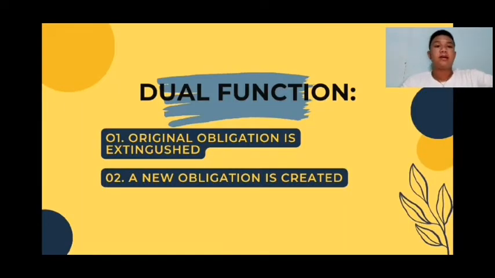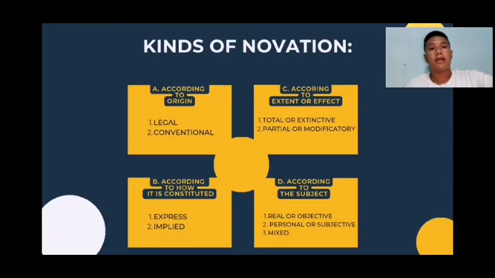So, novation has a dual function. Number 1, the original obligation is extinguished. So, kaya andito siya sa extinguishment of obligation kasi nga ang original obligation ay na-extinguish. Number 2, a new obligation is created. So, yung novation is the most unusual mode of extinguishing an obligation, kasi nga, it is the only mode whereby an obligation is extinguished and a new obligation is created to take its place. So, kaya nga, unique yung novation kasi after mong extinguish yung obligation, nag-create ka agad ng bago.